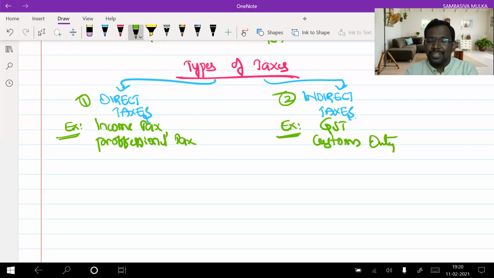Why are you calling GST an indirect tax? Why can't we call GST a direct tax, or income tax an indirect tax? What are the differences between them? That's our next topic.